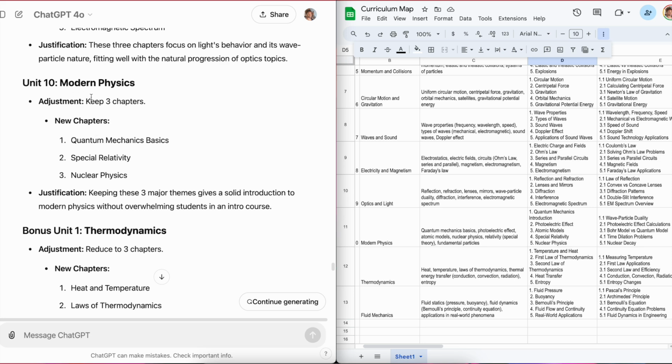Here's an example of that. In the modern physics unit, it decides, let's just reduce the chapters, rename them, reorganize them, and it's saying keeping these three major themes gives a solid introduction to modern physics without overwhelming students in an intro course. Now, originally, it had photoelectric effect and stuff like that. I actually agree with this change. If I wanted to teach the photoelectric effect, I could do that. I could introduce it, but it's not something where I feel I'd have to get to it.